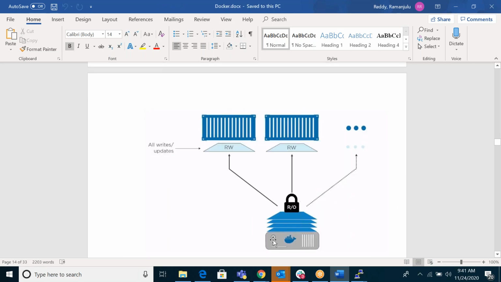So this is the image, and the image is always read only. From one image, we can create multiple containers. Containers are read write, which means within the container you can do things: you can install applications, you can delete, you can create files, all that stuff. It's kind of a VM; for us, it's a VM. The image you can't change, but from one image you can create multiple containers.